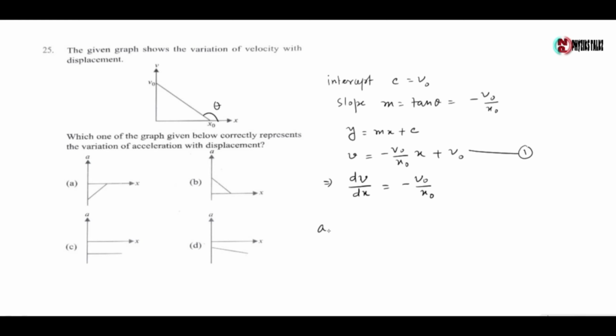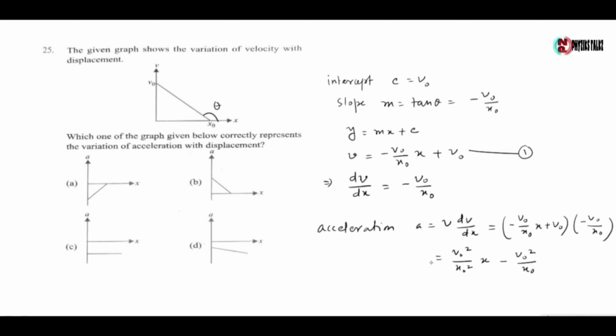Now acceleration a is given by v dv by dx, which is given by, putting the values of v from 1, v0 by x0 x plus v0, and putting the value of dv by dx as minus v0 by x0, which gives v0 square by x0 square into x minus v0 square by x0.